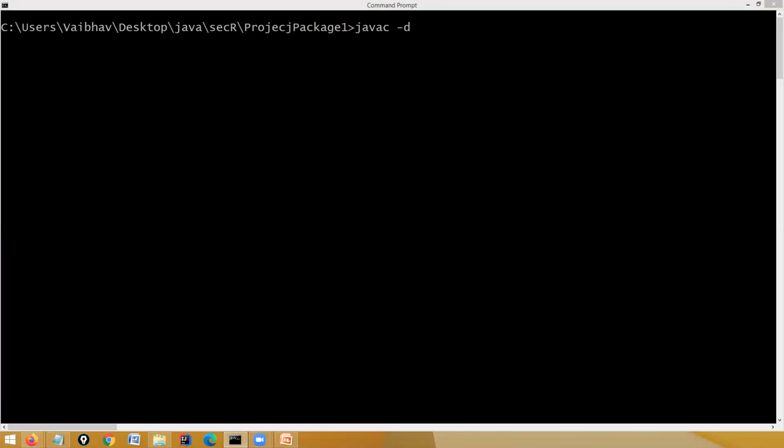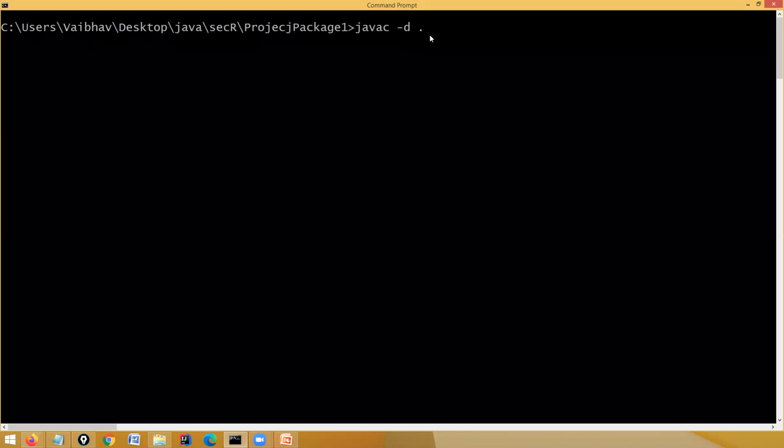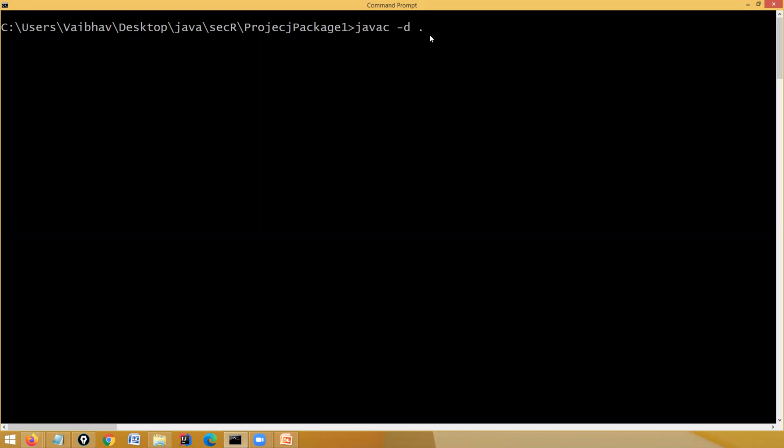Is this current directory our output folder? Output folder means where your .class file should be stored. If this directory is our output folder, I should supply a dot. That represents the current directory, and then I will supply the file name.